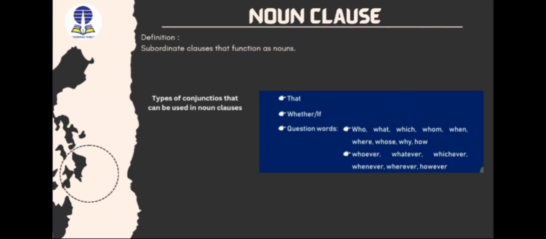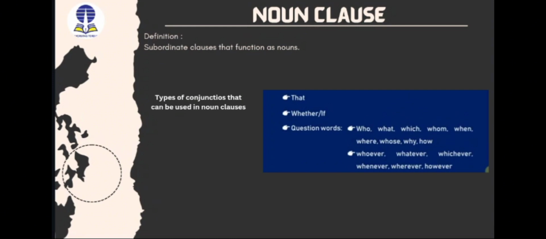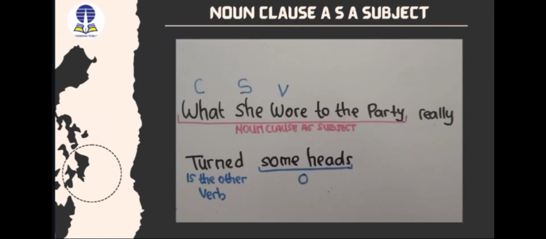Next, I will show you examples: how it works, how to build it, and when to use it. Basically, a noun clause has four ways of use. The first is the noun clause as a subject, which acts as a subject. For example, what she wore to the party really turned some heads.